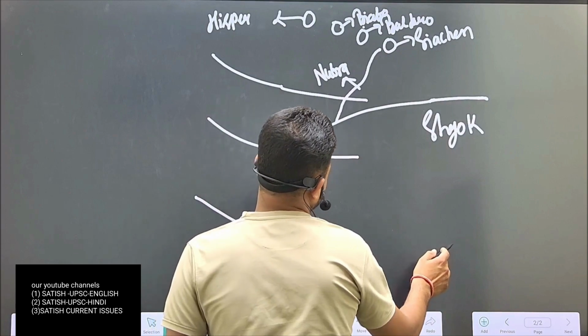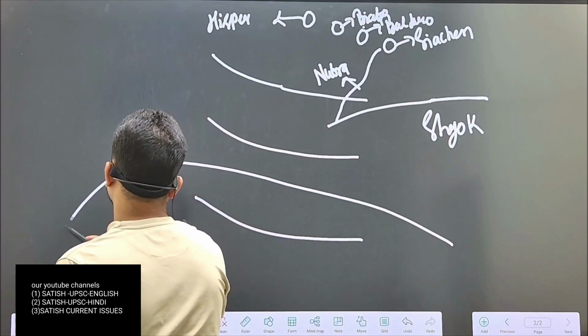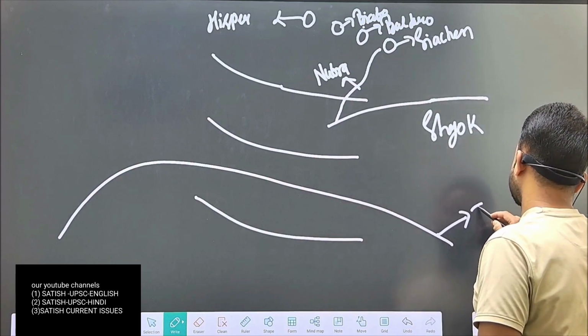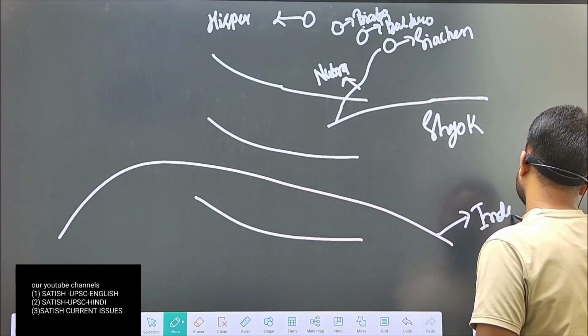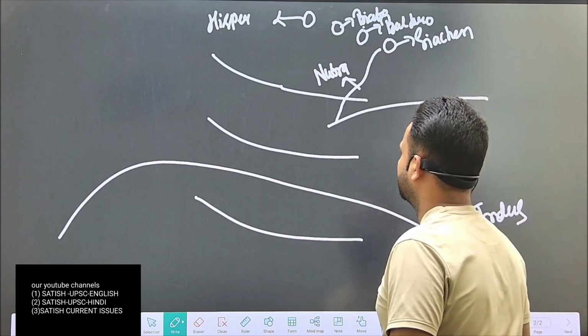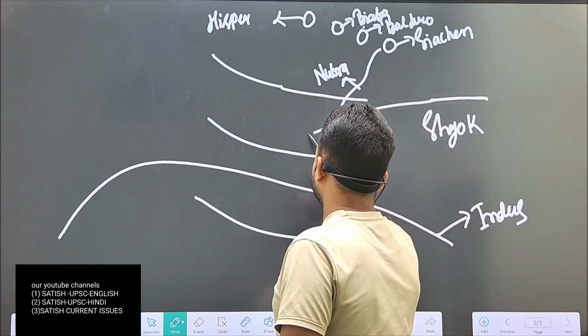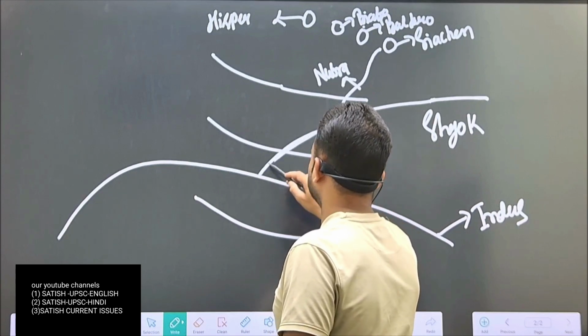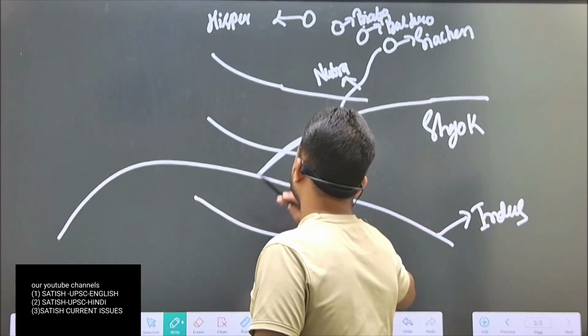And as I said, in between Ladakh and Jaskar range, Indus River Valley is situated, and Shyok lies on the Indus River.